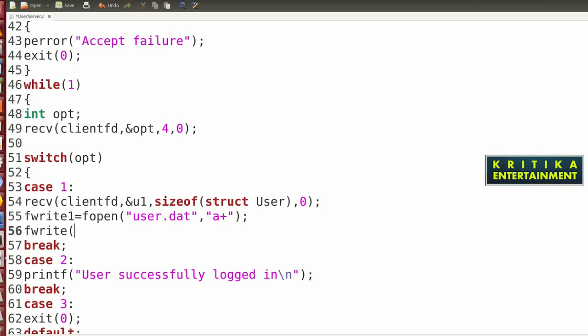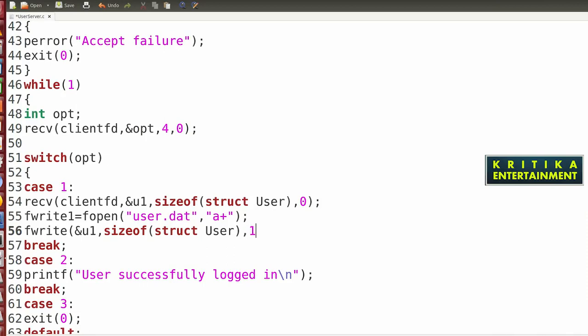I'll write &e1, which structure you have to write, then sizeof(struct user), then close the bracket. Then 1, to write one record.